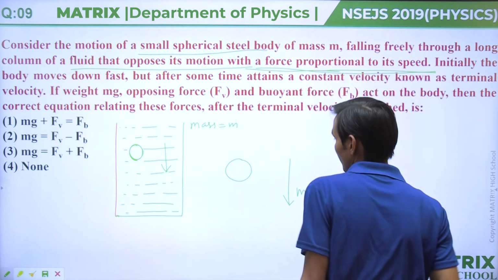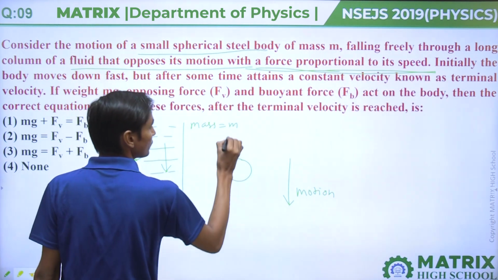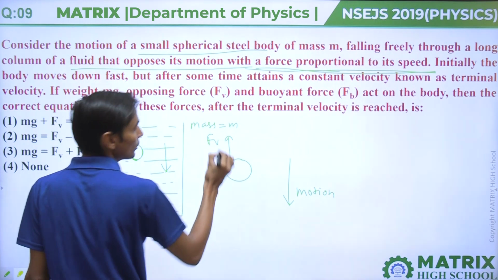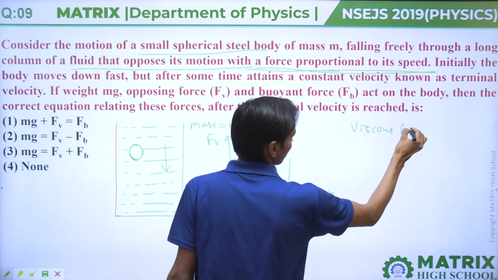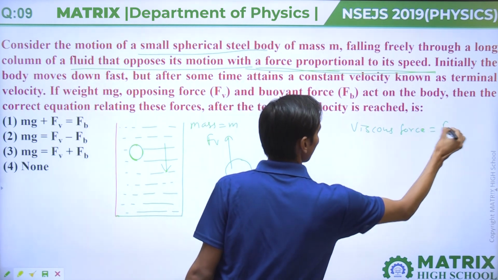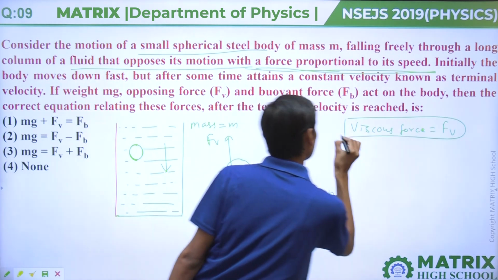We can assume that this force is the viscous force, and we denote it by Fv.